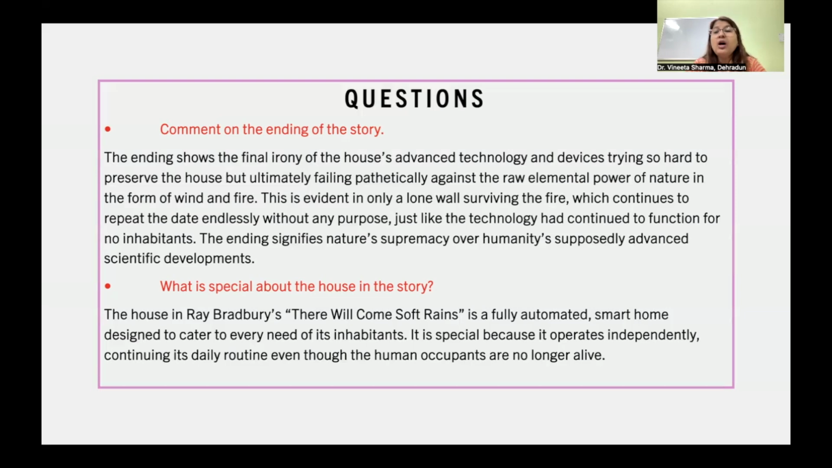What is special about the house in this story? The house in Ray Bradbury's There Will Come Soft Rains is a fully automated, smart home designed to cater to every need of its inhabitants. It is special because it operates independently, continuing its daily routine even though the human occupants are no longer alive.